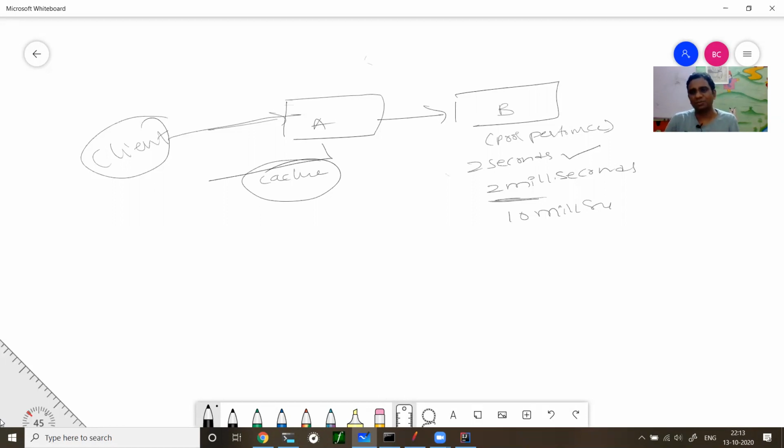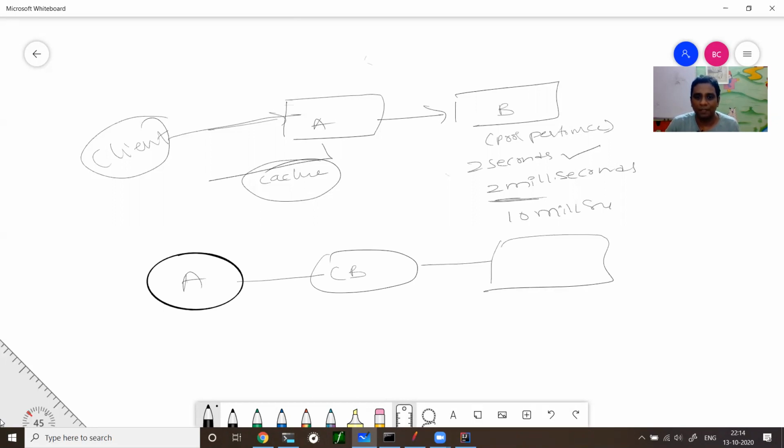To achieve this, if you want to code it in your application, it's very tough. Instead, if you use an external library like circuit breaker, that is a lot easier. You get this functionality as an aspect to your API. You really don't code it, you just code the business logic. The circuit breaker pattern comes to you for free. Let us understand what happens: A calls the circuit breaker, and there will be a B.